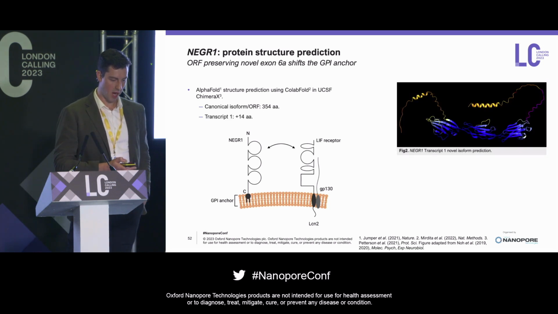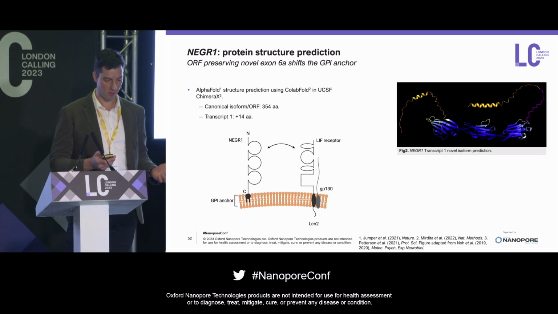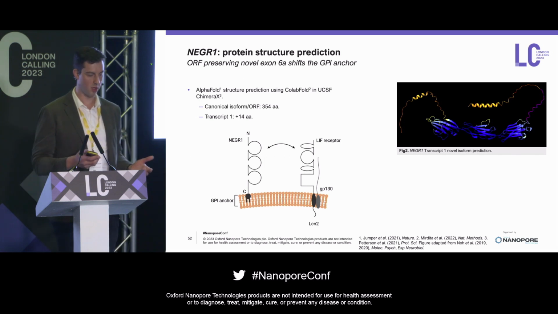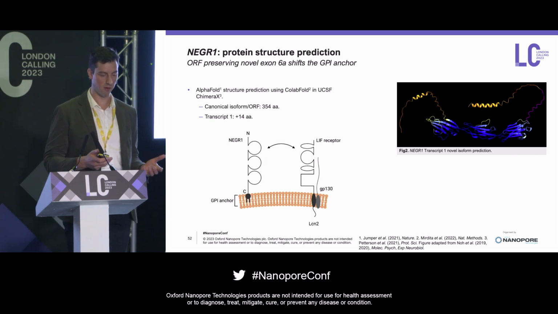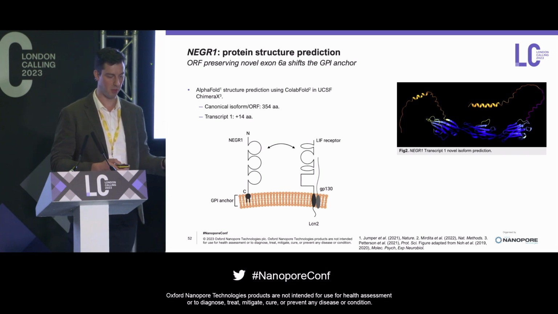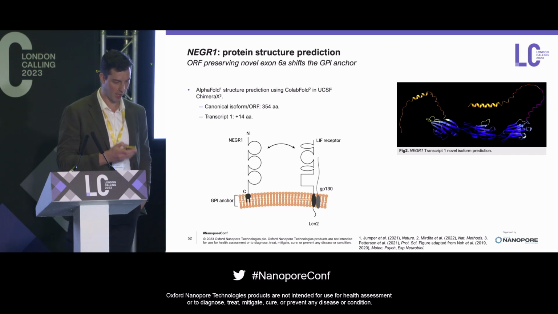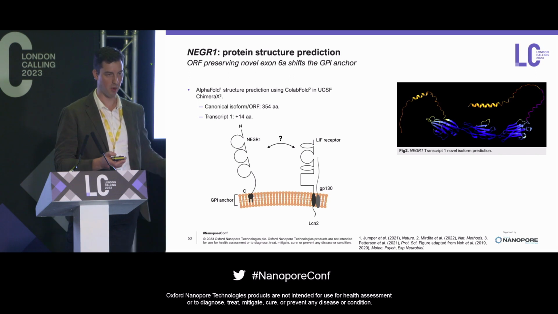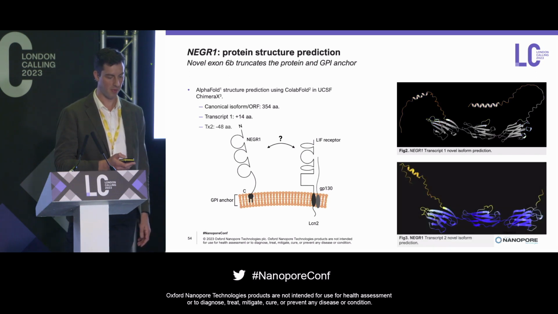So we went ahead and did our prediction for our first transcript. So if you remember, that is the one that had an additional 14 amino acids in it that is retaining the open reading frame. And you can see there in the pink residues on the right-hand side that those would be basically included now. That is a sort of lower confidence estimate there. But you can see that it shifts the position of the GPI anchor, which I can't say for sure, but obviously this may impact how the NEGR1 is interacting with that particular receptor.